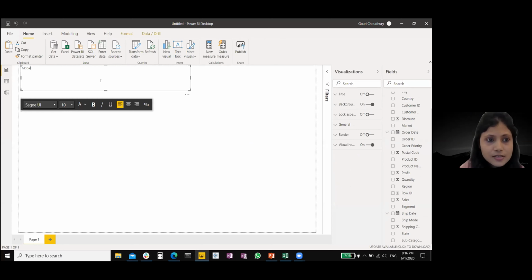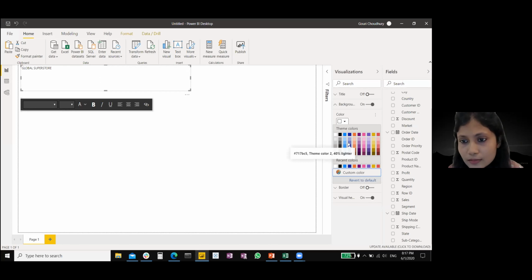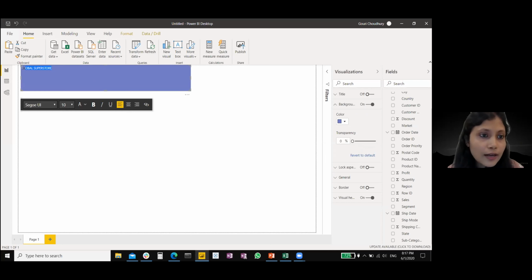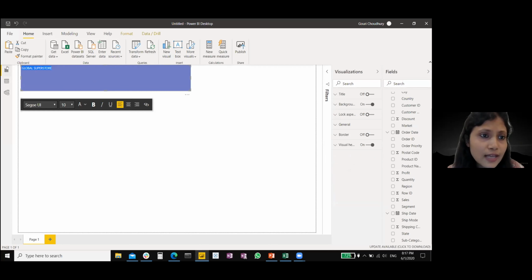I'll add a title first. Let me keep it in caps. So it should be Global Superstore. And then I am going to add a background to this, maybe a lighter shade of blue. And then I'm going to increase the size of this text.